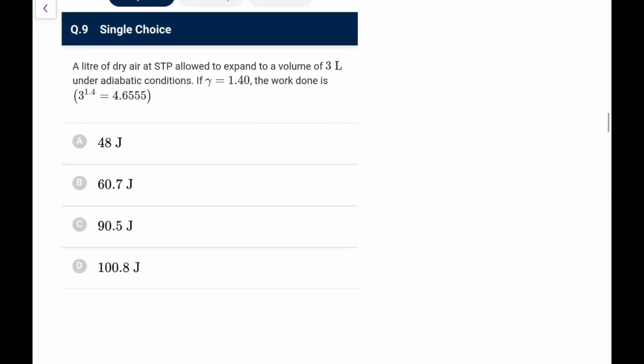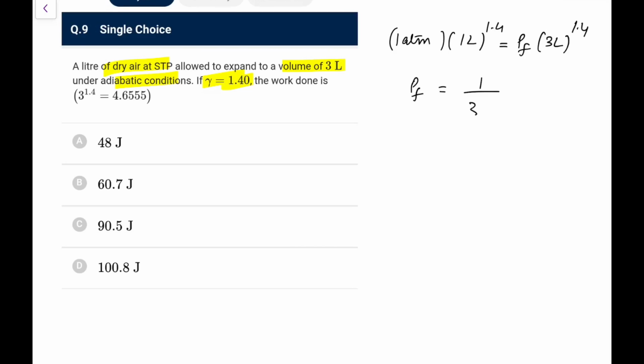Next, 1 liter of dry air at STP is allowed to expand to a volume of 3 liters under adiabatic conditions. If gamma is 1.4, the work done is going to be... So if it is allowed to expand at STP, the initial pressure is equal to 1 atm. So 1 atm into 1 liter to the power 1.4 would be equal to P final into 3 liter to the power 1.4. So P final is 1 upon 3 to the power 1.4, that is 1 upon 4.655.